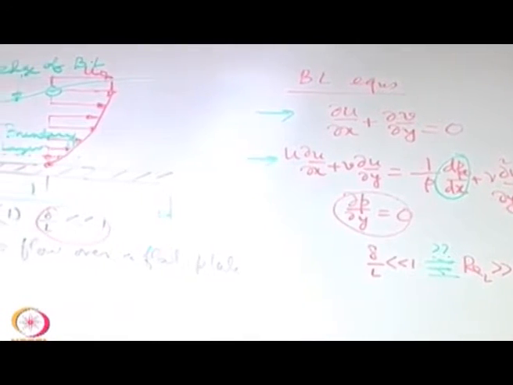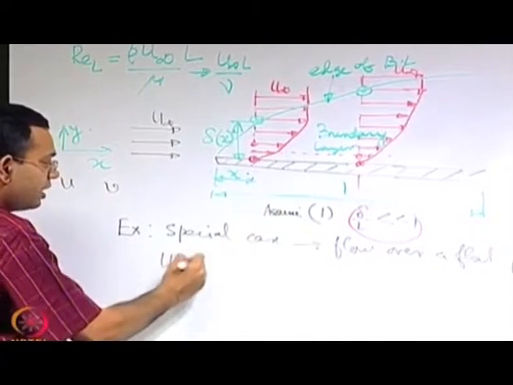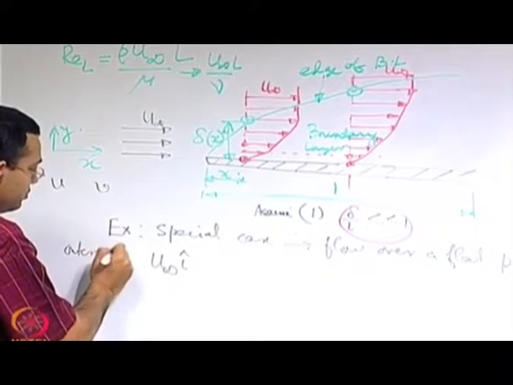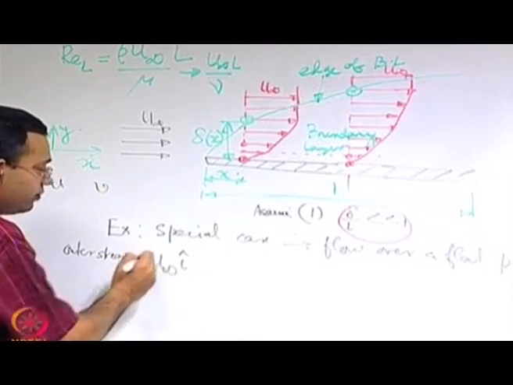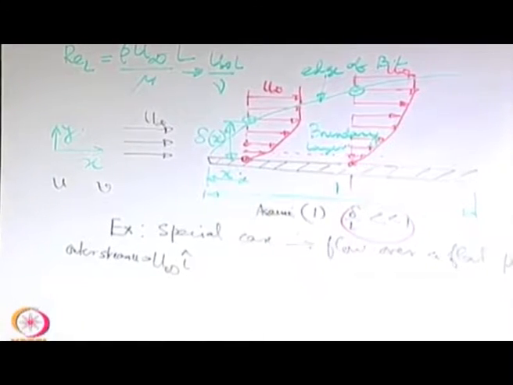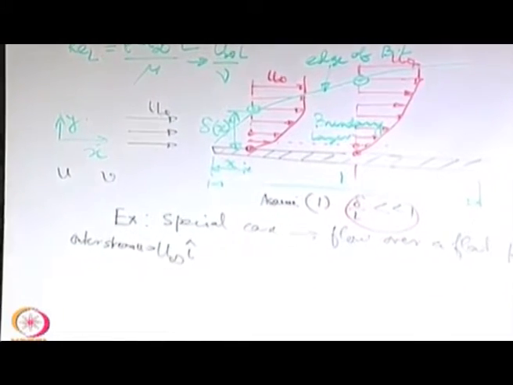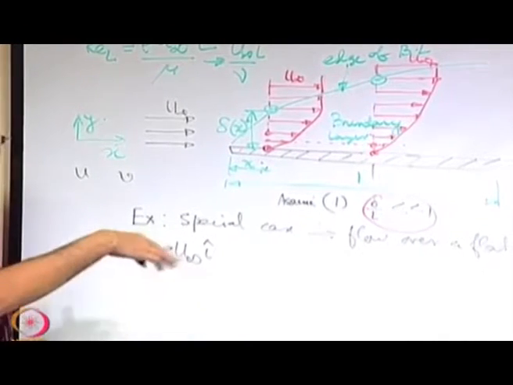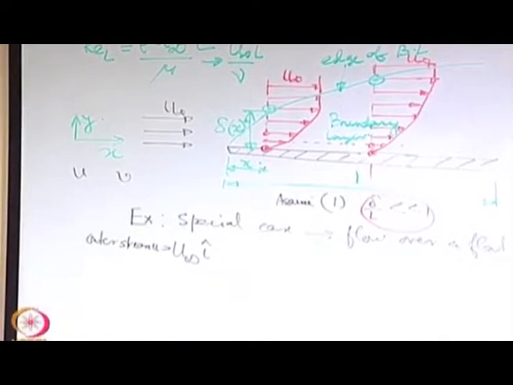See, the outer stream, the free stream flow is u infinity. So the velocity field is like u infinity i in the outer stream. You can clearly understand that this is an irrotational flow because there is no gradient in the velocity.